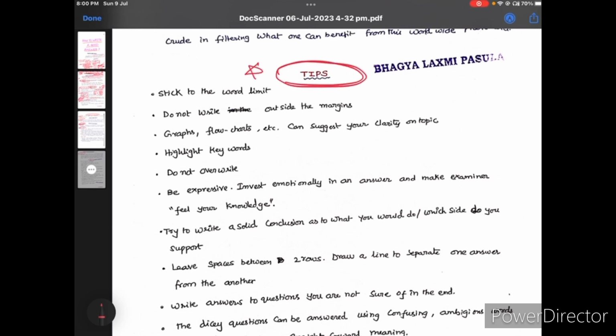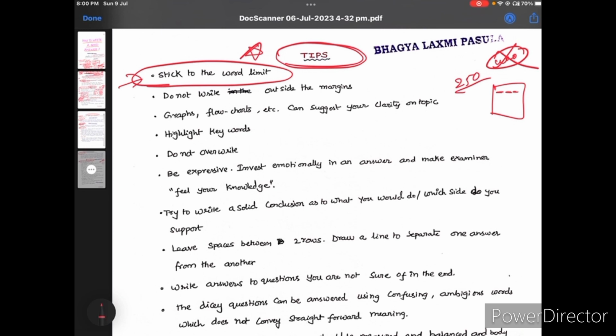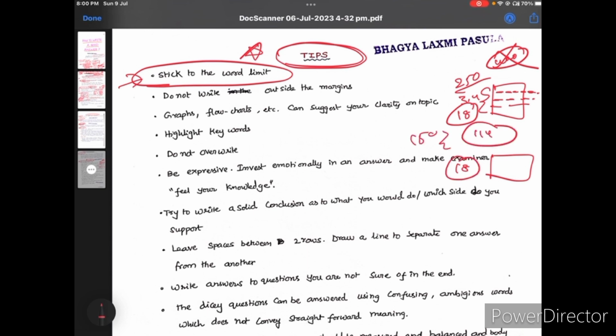Coming to the tips, which are very important. First, stick to the word limit. If the question asks for 250 words and you write 400 words, it will cross. The examiner won't count word to word, but they have an idea. For example, if you write one line of 6 words, then 3 lines come to 18 words. So I said the introduction in 3 to 4 lines covers 18 words, and the conclusion also covers 18 words. If the question asks for 150 words, the remaining 114 words go to the body part, yes or no? So we can easily understand how much you are writing. That's why the word limit is also important.